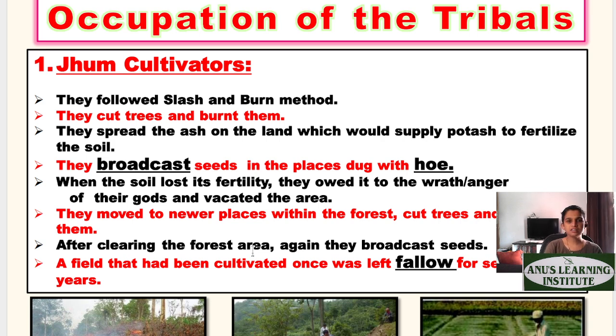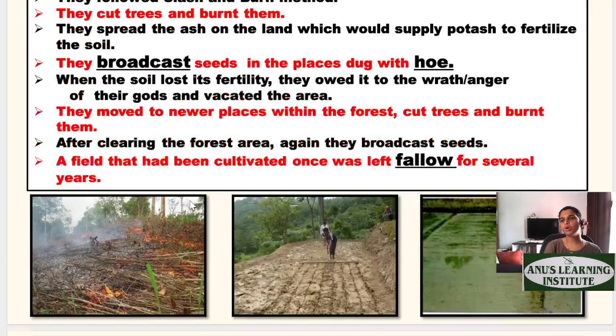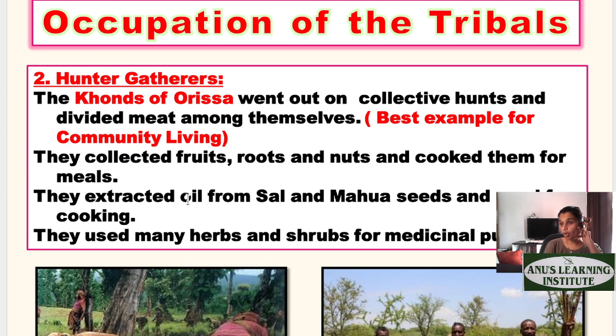They broadcast the seeds and dig the soil with a hoe. Broadcast, as I already discussed, means spreading or scattering the seeds. That is called broadcasting. This is a very important term. You might want to remember it. When the soil has lost its fertility, what will they do? They will fallow this land. They will leave this land and move to another area in the forest, which they will again clear by cutting the trees and spreading the ash. So this is called the slash and burn method or jhum cultivation.